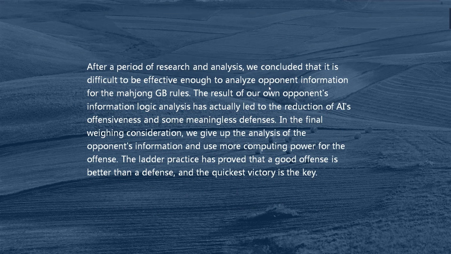After a period of research and analysis, we concluded that it is difficult to analyze opponent information effectively enough for the Mahjong GB rules. The result of our own opponent information analysis actually led to a reduction of the AI's offensiveness and some meaningless defenses.